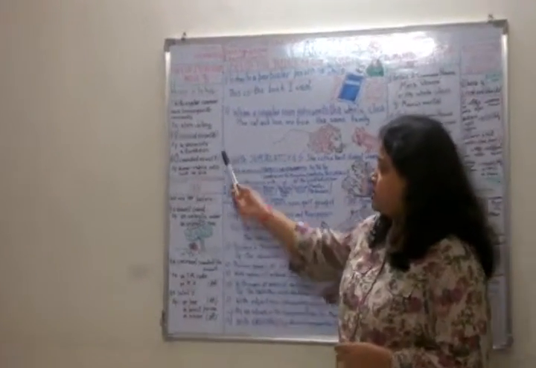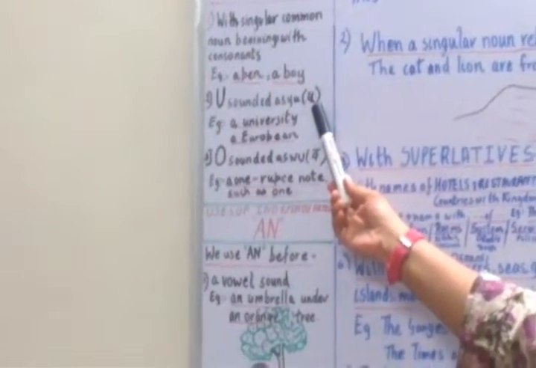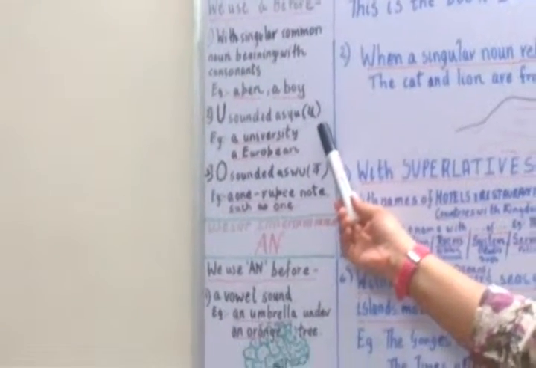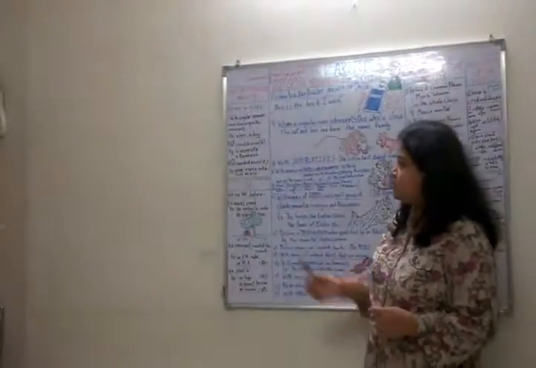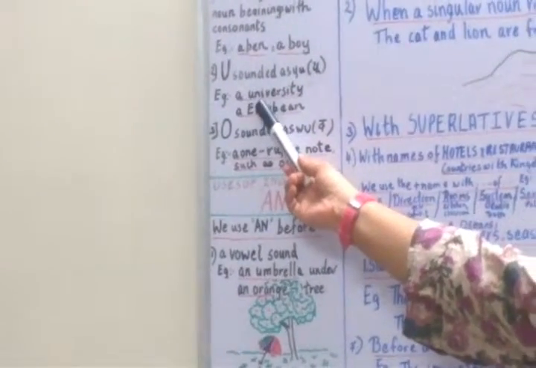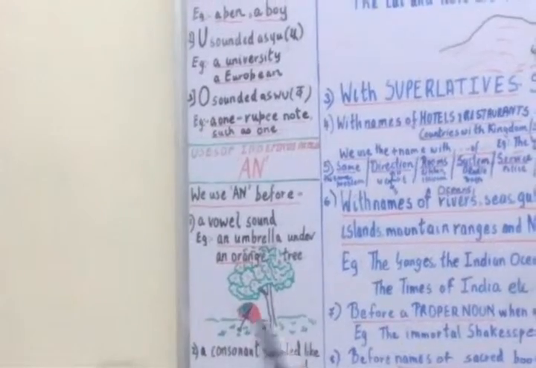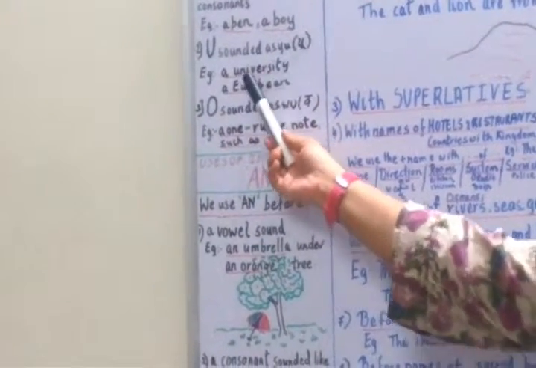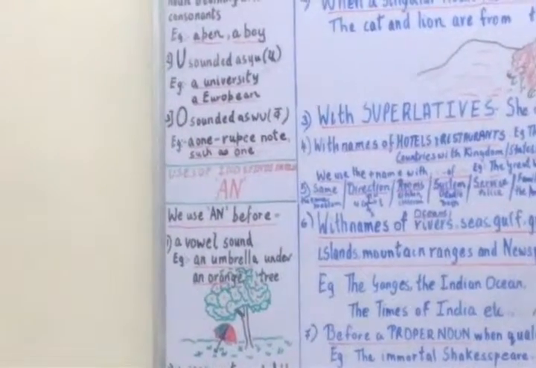Now we see that U is sounded as you. Always see that the pronounced word is you. So we say a university. Now many people make a mistake and see this as a vowel, but you have to see the consonant sound of it. It looks like a vowel, but you don't have to see A, E, I, O, U. You have to see the pronunciation of it. What is the pronunciation of a university? It is you, so there is no vowel sound, it is ya, ye, you.